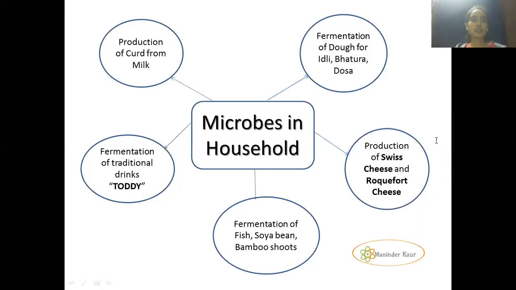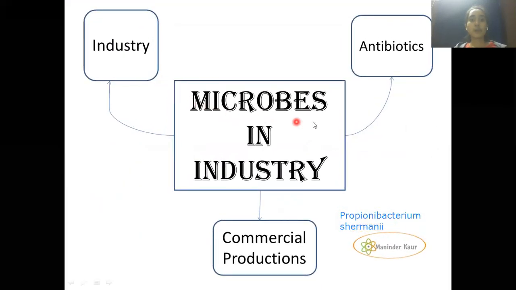So the next one is microbes in industry. Microorganisms are very much useful in the industrial sector also, for the production of antibiotics, for the production of industrial products, and for commercial productions. So they are all very much useful in the industry also. Further, we'll be studying one by one how it is useful in the industry, in antibiotics, and in commercial productions.